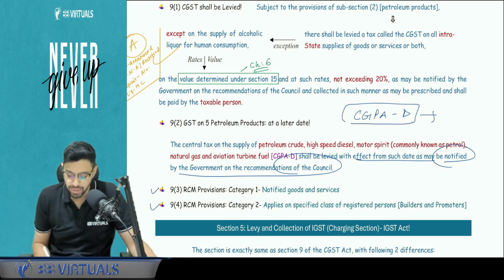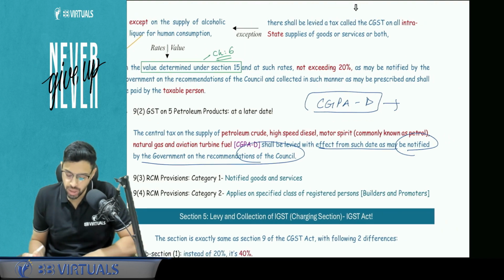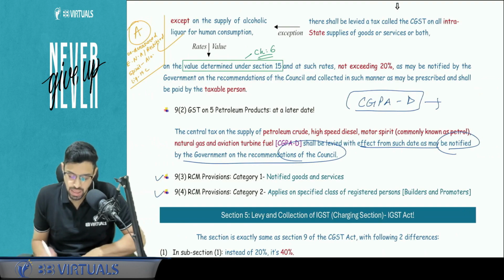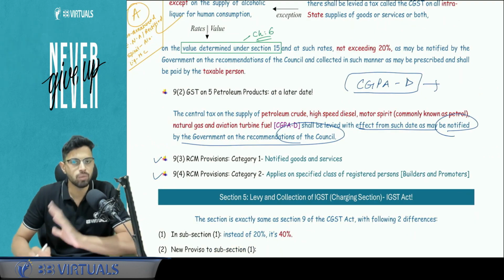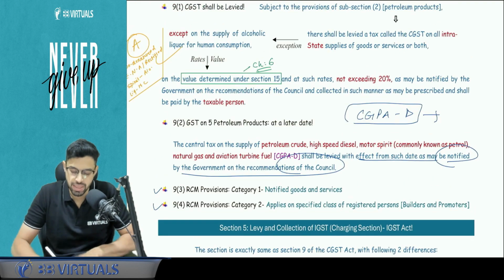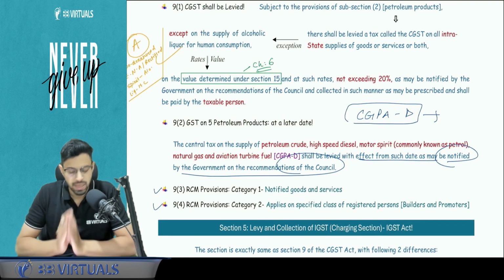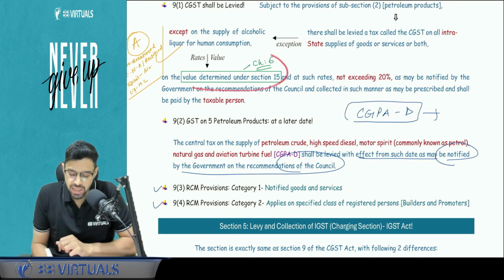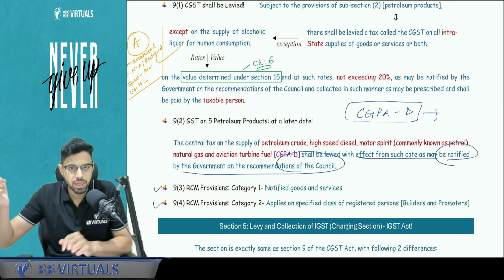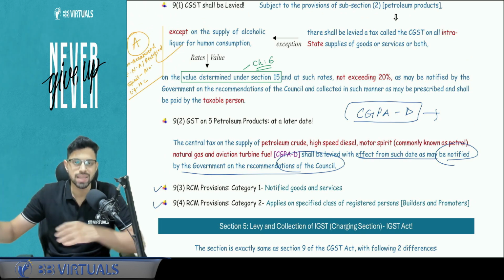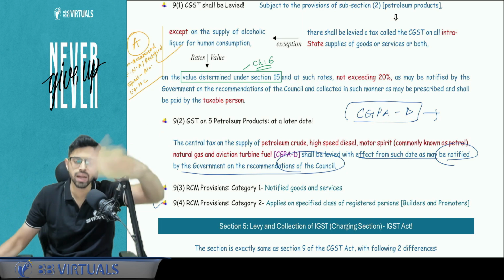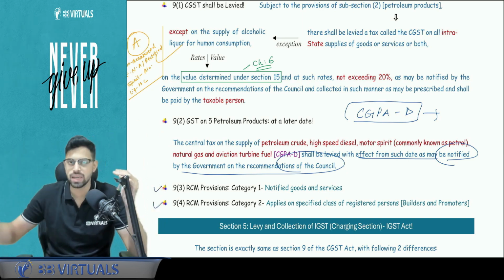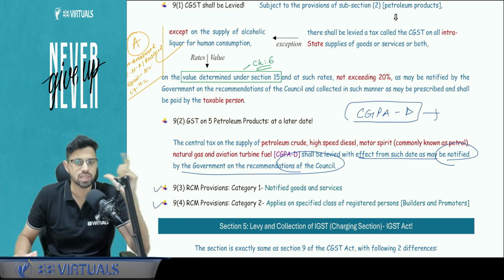CGPAD, that is petroleum crude, high-speed diesel, motor spirit, that is commonly known as the petrol that we fill in our vehicles, natural gas, and the aviation turbine fuel that goes in the airplane. So these 5 products are outside the scope of GST along with alcoholic liquor for human consumption. Is this clear? Now, on what the GST will be applicable, the value which is determined under section number 15, that is covered in chapter number 6. The maximum CGST rate can be 20%, correspondingly SGST maximum can be 20%. You will find this 40% in IGST because IGST is the total of CGST and SGST.